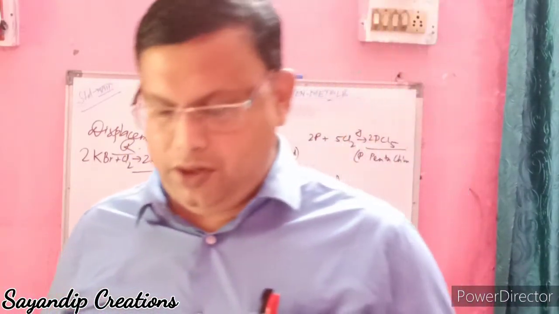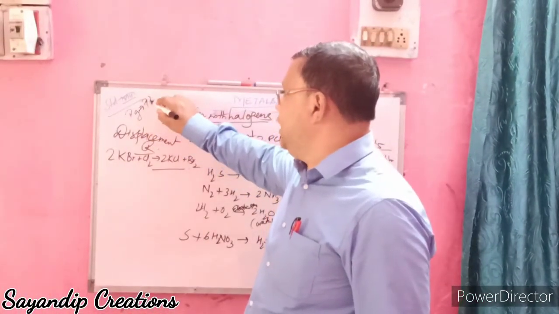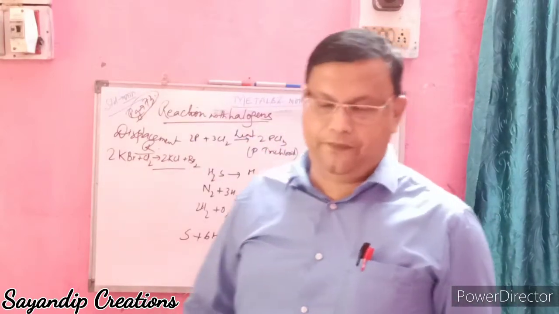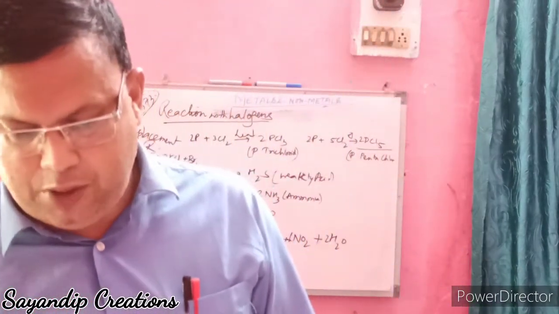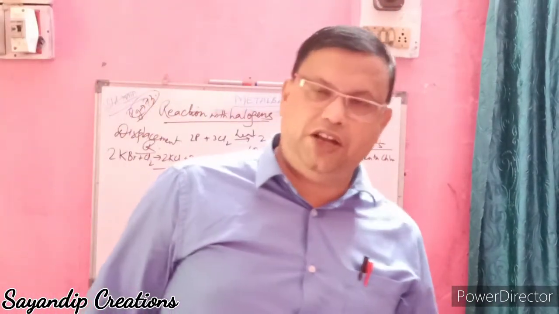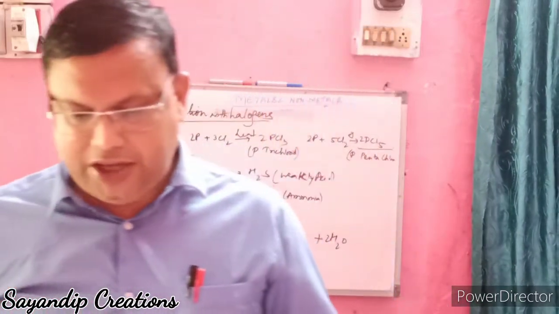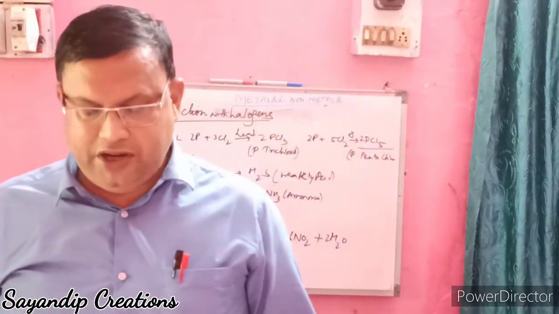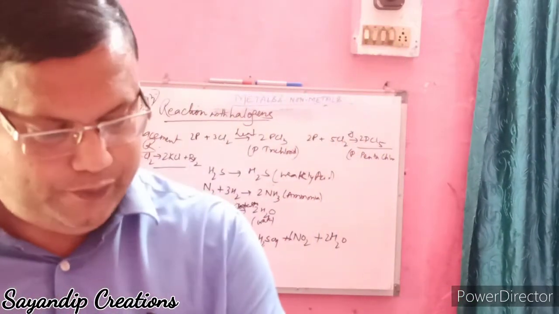Students, in your copy, on page number 73, there is a comparative study between metals and non-metals that you have to write in your copy. Now, what are the chemical properties? Metals form metallic oxides or basic oxides, whereas non-metals form acidic oxides. Metals react with water like sodium; non-metals do not react with water. Metals react with acids to form metal salt and liberate hydrogen gas, whereas non-metals do not displace. Like this you have to go through.